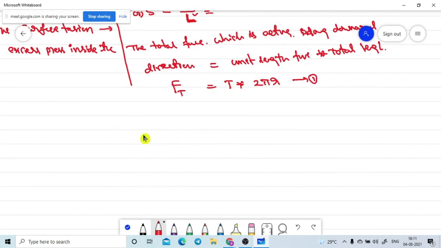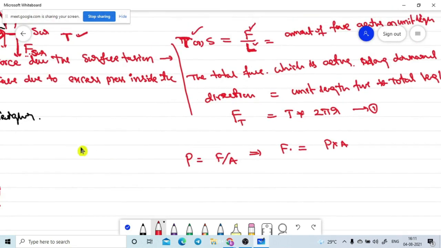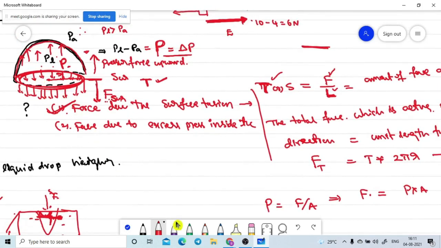Pressure is equal to force by area. So the pressure force is equal to pressure into area of cross section. Please look at this diagram where the pressure is acting. This portion is the area of cross section, and the pressure is acting in this direction. We assume the excess pressure is capital T.